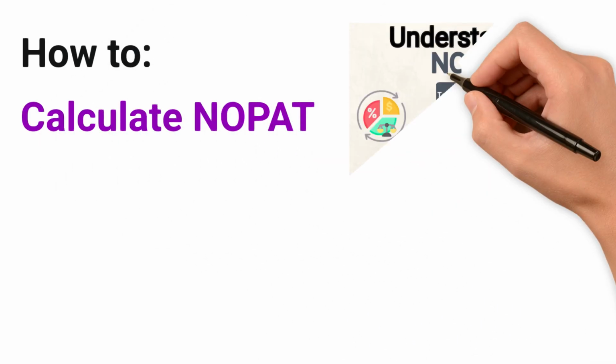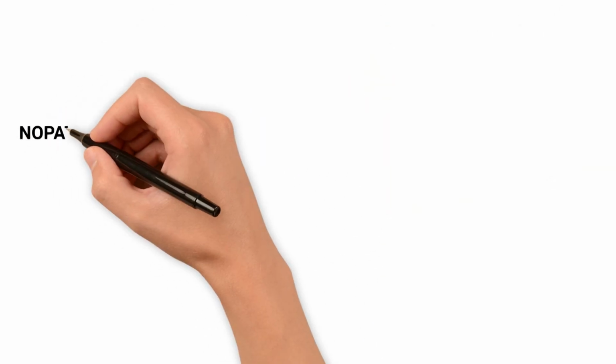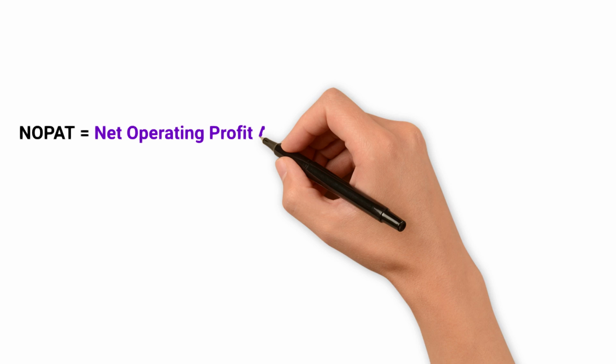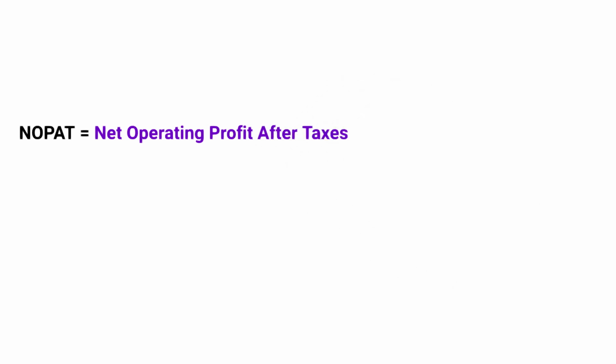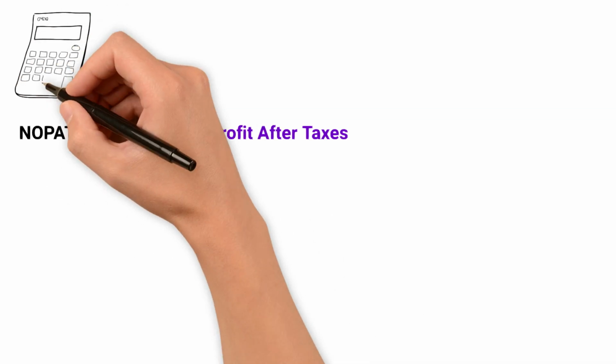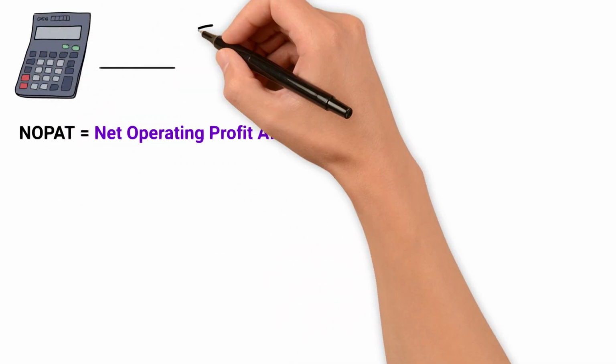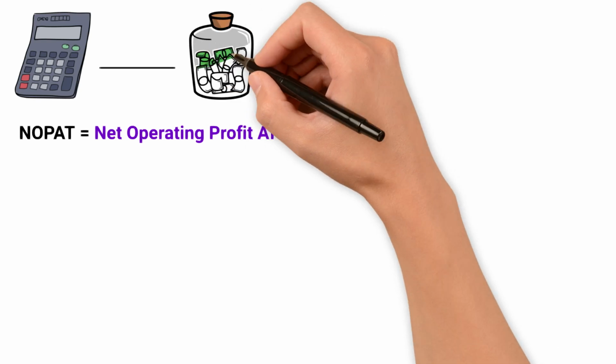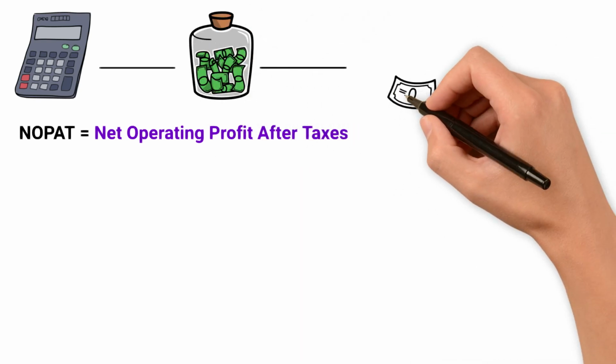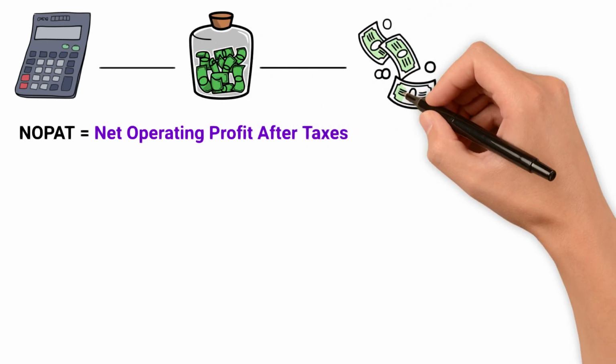Today, we're going to focus on determining NOPAT. So, what is NOPAT? NOPAT, or Net Operating Profit After Tax, is a financial metric representing a company's operating profit calculated by deducting all operating expenses, including taxes, from its operating income. NOPAT measures the profitability generated by the company's core operations, which we can use as a key component in various financial analysis and valuation models.